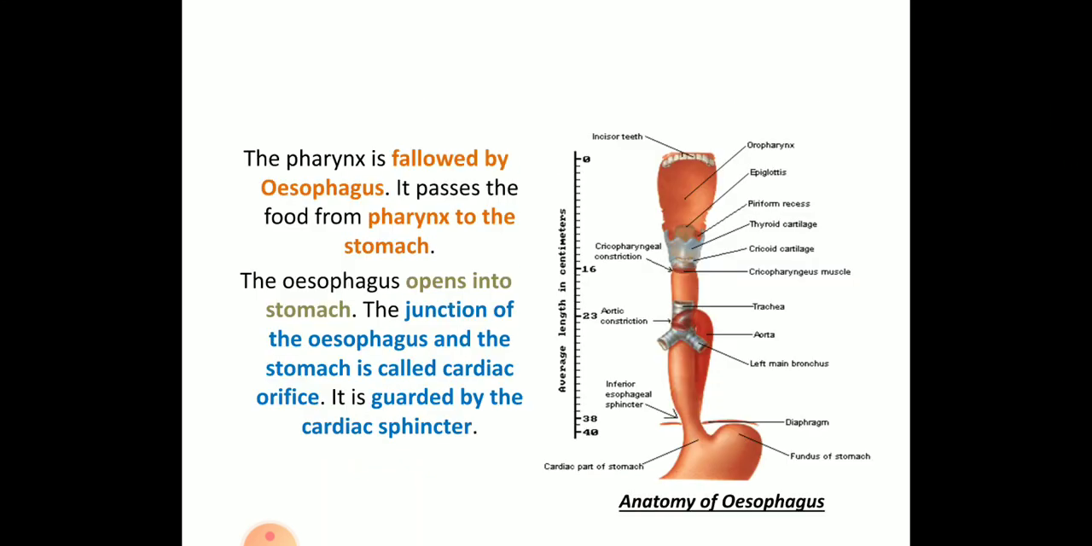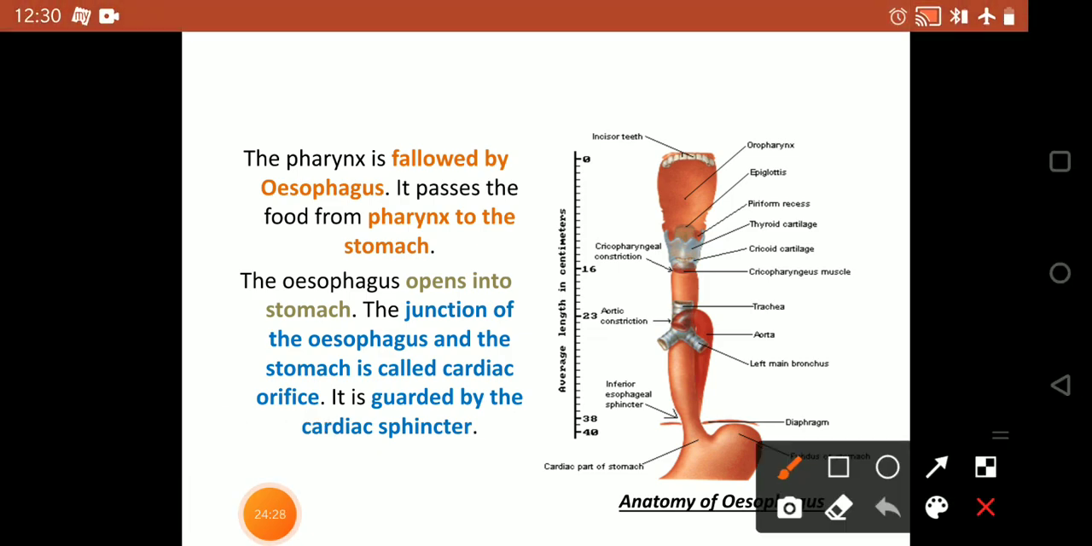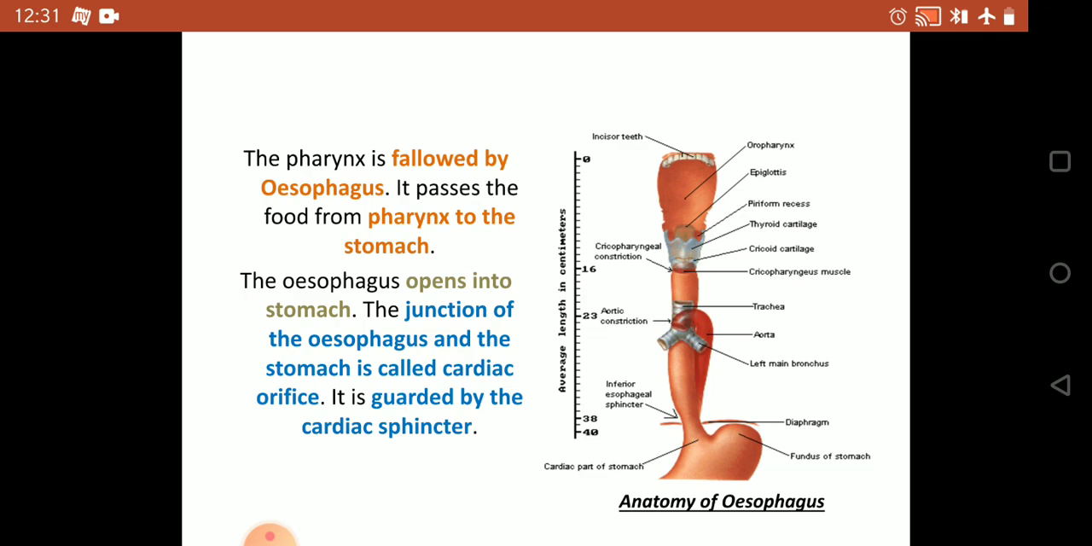Next, coming to esophagus. So slowly the pharynx is followed by the esophagus. So it passes the food from the pharynx to the stomach, and esophagus is the opening to the stomach. So as you can see in the picture, the junction of the esophagus and the stomach is called the cardiac region. Here also you can tell this region is called the cardiac portion. So it is guarded by the cardiac sphincters.